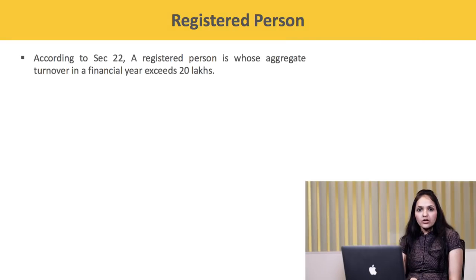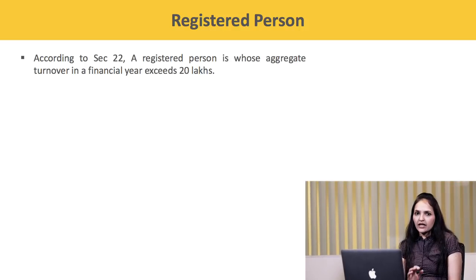For this, let us understand who is going to be a registered person in GST in the case of reverse charge. According to Section 22, a person whose aggregate taxable turnover is more than 20 lakh shall obtain registration.